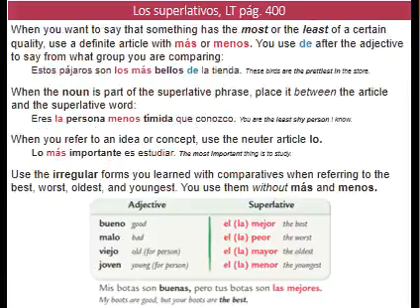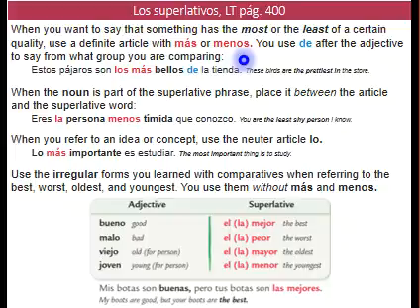Superlatives, easy as well. Okay, they are very similar to English. When we want to say that something has the most or the least of a certain quality, we're going to use the definite article with más or menos. And notice it's the same structure in English, right?